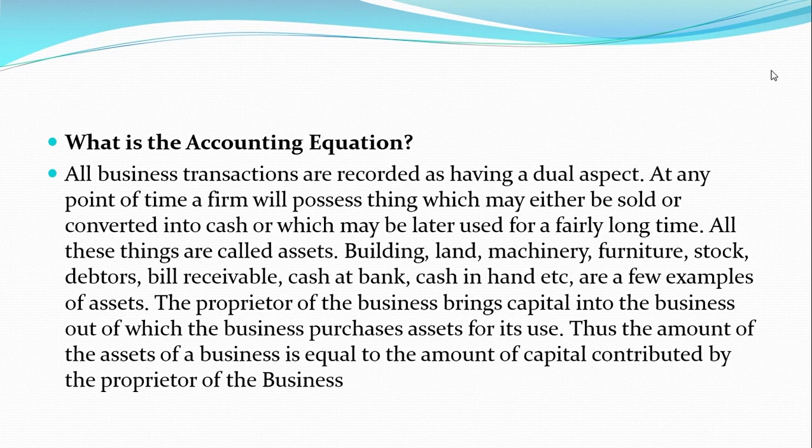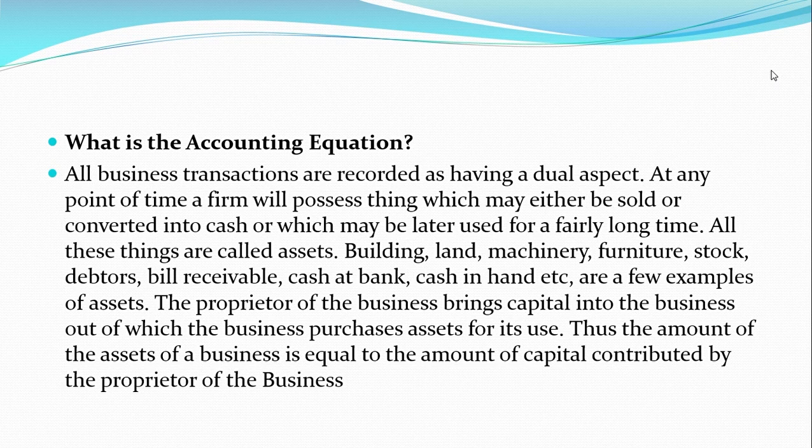Now, what is accounting equation? All the business transactions are recorded as having a dual aspect. At any point of time, a firm will possess things which may either be sold or converted into cash, or which may be later used for a fairly long time. All these things are called assets.